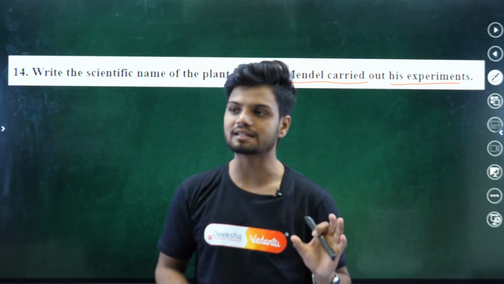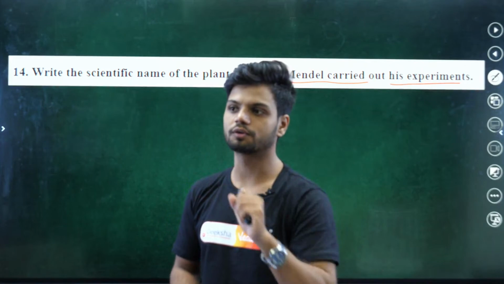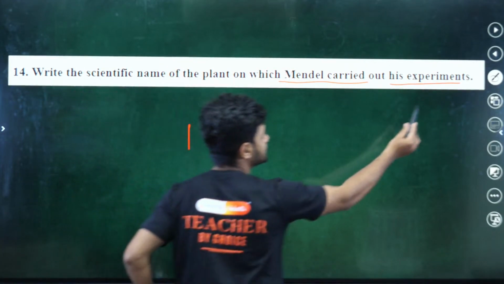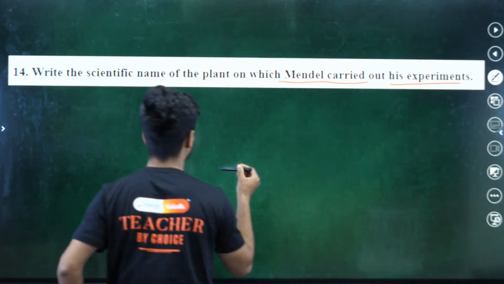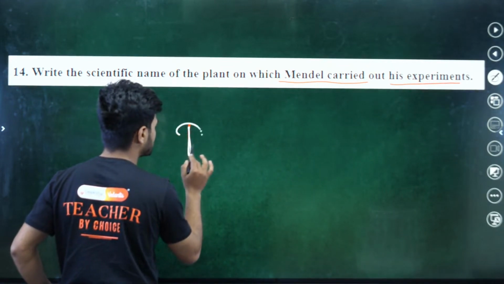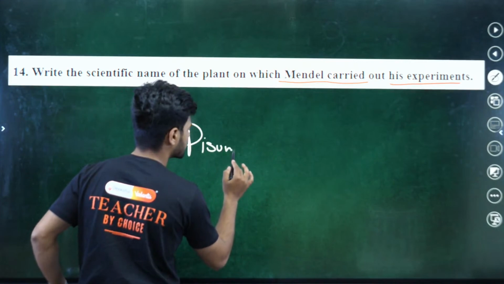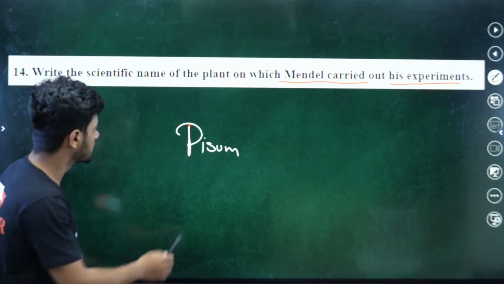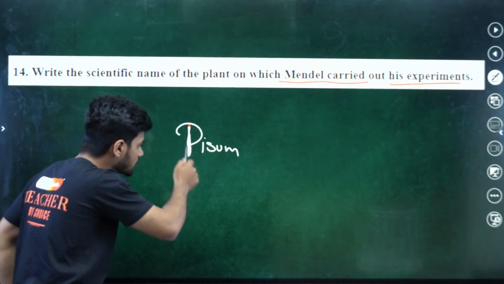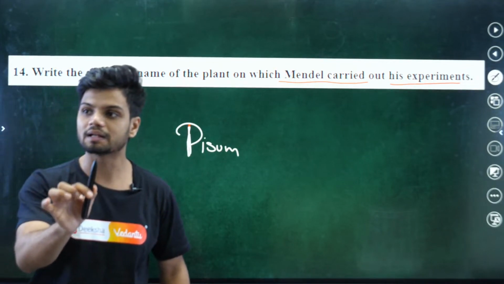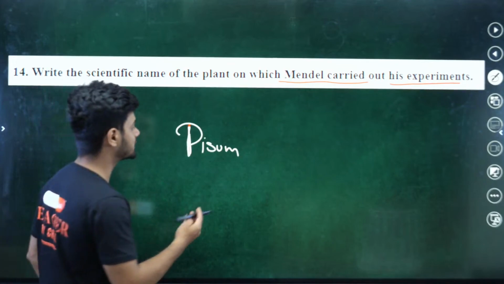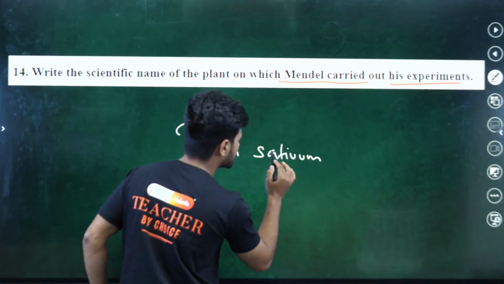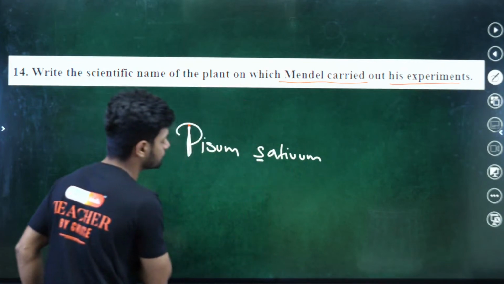Now, one mistake is there. The mistake in what you have written is that you have written a small p. Remember, always when you write the scientific name, remember this very carefully. The first letter of the first word should always be capital. Remember that. Then sativum can be normal, that is, this can be small.